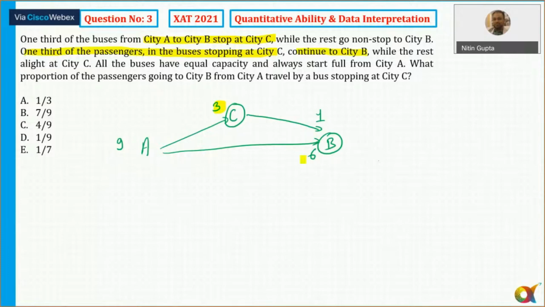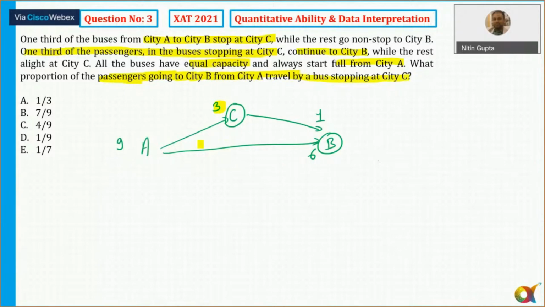All the buses have equal capacity. It is already given: all the buses have equal capacity and always start full from city A. So everyone's capacity is exactly equal. The question is, what proportion of passengers going to city B from city A travel by a bus via city C?